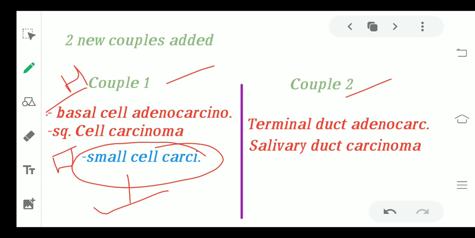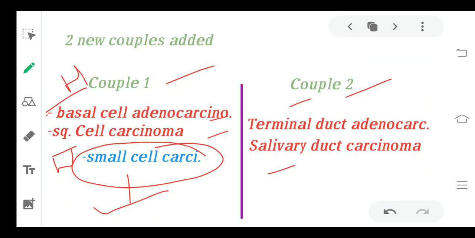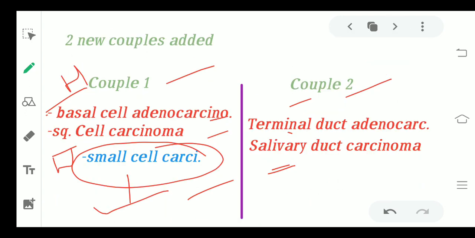And the second couple which you have is the terminal duct adenocarcinoma and the salivary duct carcinoma. So in total, how many family members do you have in the family now? 7 were there, and now 8, 9, 10, 11 and 12. These are the 12 family members in only the malignant epithelial carcinoma. Okay, these are the ones which you can remember by trick.